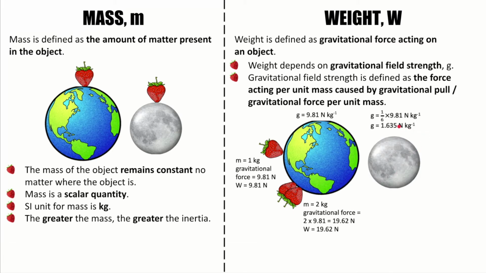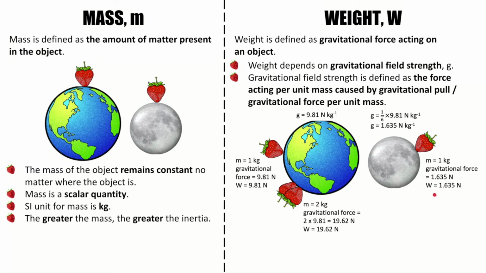Gravitational field strength on the moon is 1/6 of the gravitational field strength on the Earth. Thus, the gravitational field strength on the moon is 1.635 Newton per kg. This means that object with mass of 1 kg experiences a gravitational force of 1.635 Newton.